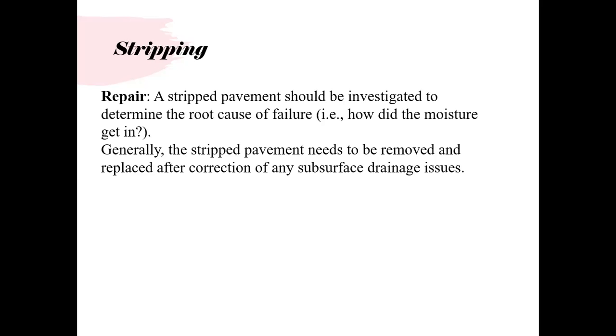We have to correct the drainage, whether it is surface drainage or subsurface drainage, and once this issue is resolved, you relay that patch. If stripping is in a localized area, that is fine, but if stripping is over a major area, then you have to correct all these things and then apply an overlay.